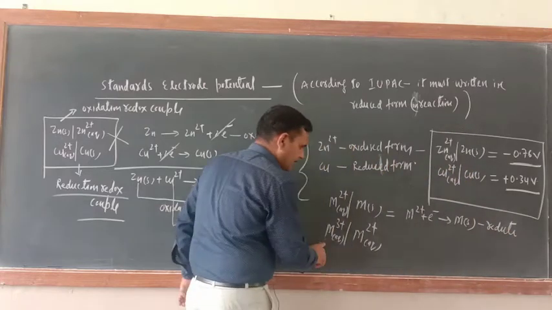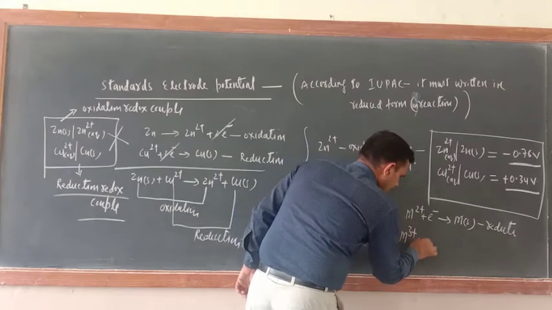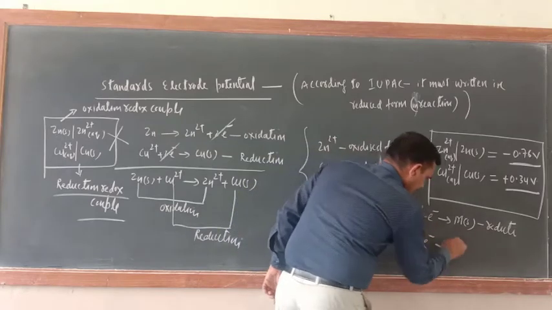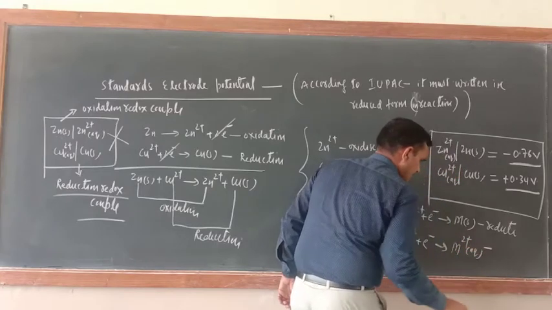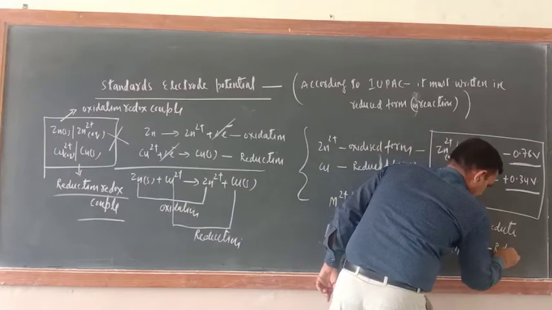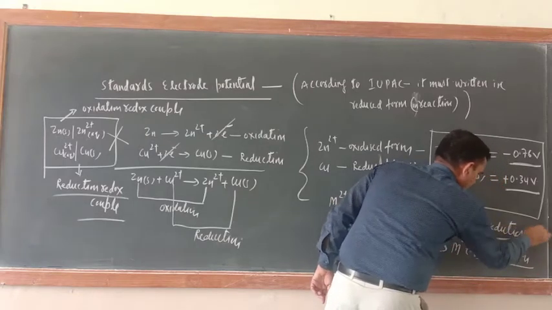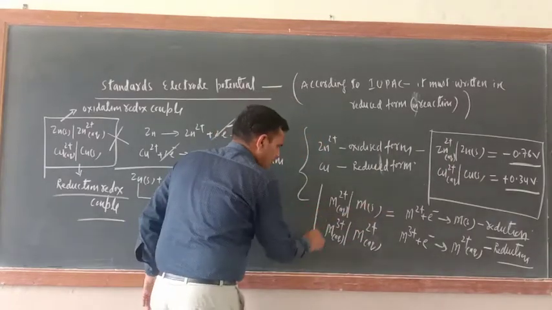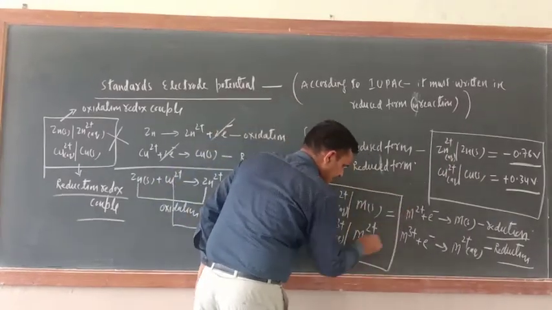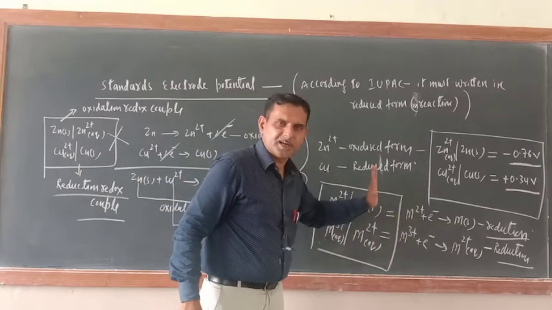Similarly, what is the meaning of this one? The meaning of this one is M3+ plus 1 electron gives M2+ aqueous. This is also undergoing reduction. This is also undergoing reduction. Okay, so if it is written like that in the book, in many places it is written like that. So what is the meaning of this one? I wrote here. Understand this one.